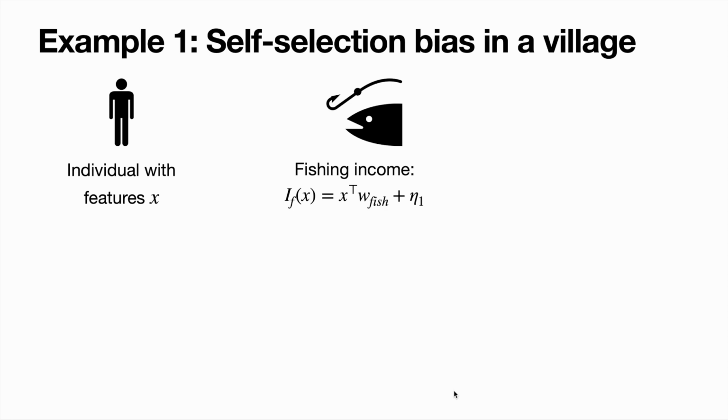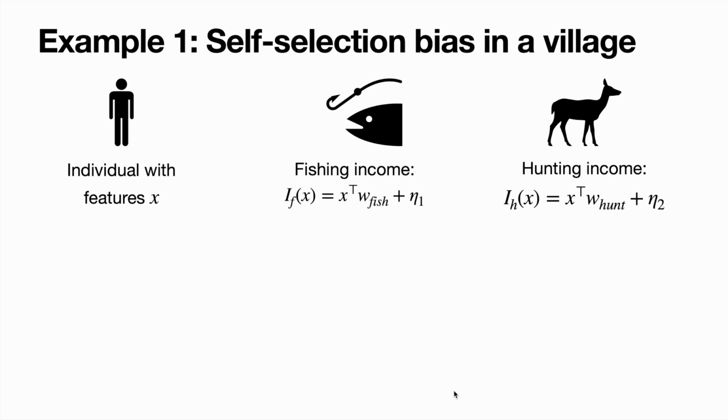I want to start by illustrating a few examples of self-selection, showing that this isn't just a problem that occurs when measuring people's occupations. So the first example is the example we just went through. We had individuals, each with feature X. Their fishing income was given by some noised linear model of their features, and their hunting income was given by a different noised linear model of their features.